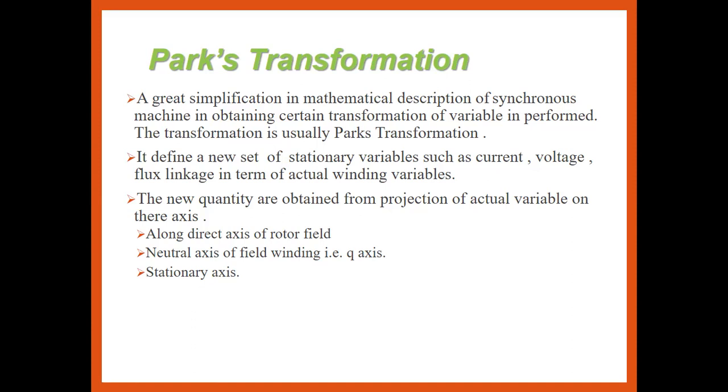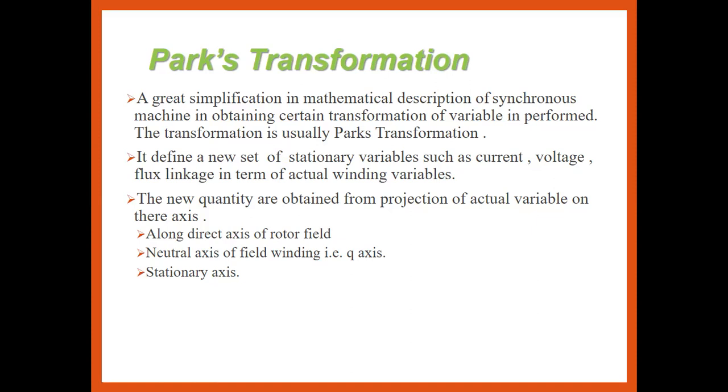The new quantities are obtained from the projection of the actual variables on three axes. How will the actual variables be on the three axes from the rotor point of view? From the rotor point of view everything is stationary. So one is the direct axis, second is the quadrature axis, and third is the stationary or neutral axis, that is the reference axis.